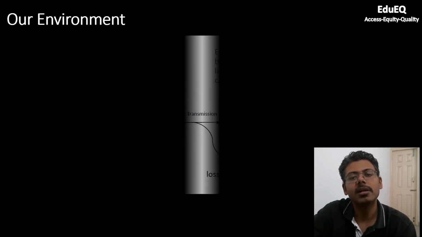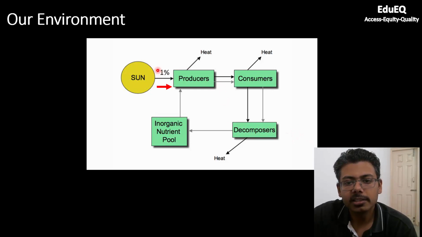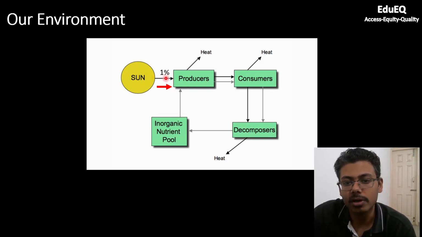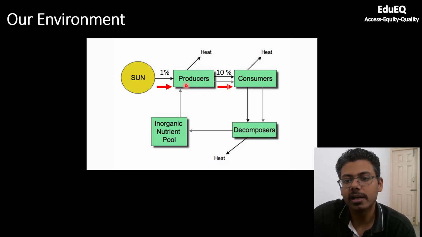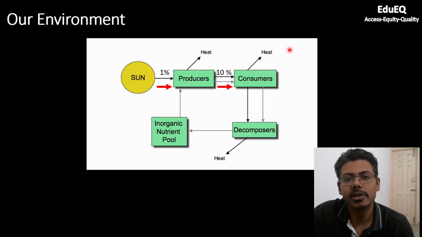Same thing holds good for trophic levels in environment. So plants will make their food from sunlight in presence of chlorophyll. This is known, but they will be able to convert only 1% of sun's total energy in making food, and remaining will be rejected as heat or it will be wasted. So this is what will happen with producers. Now, when consumers or herbivores eat producers, only 10% of the energy will be transmitted to consumers. Remaining will be lost either in digestive process or it will be wasted.